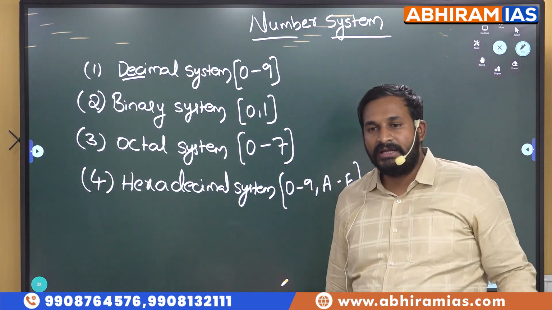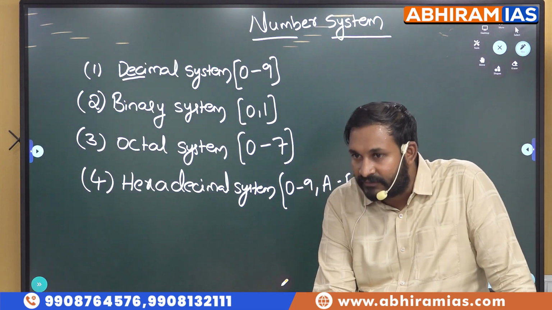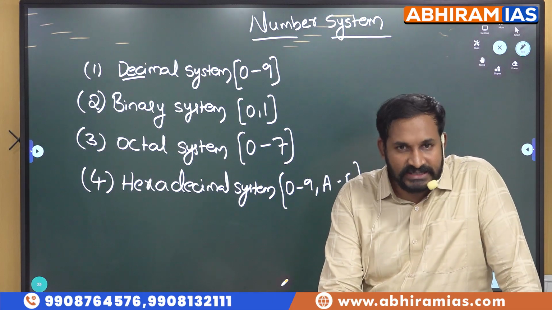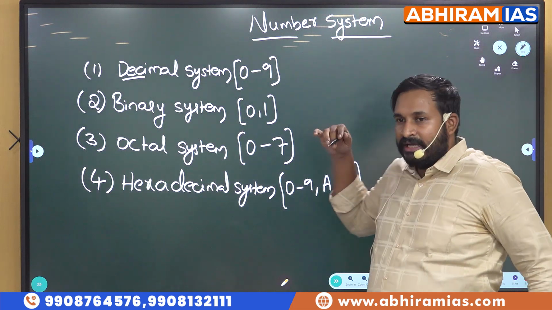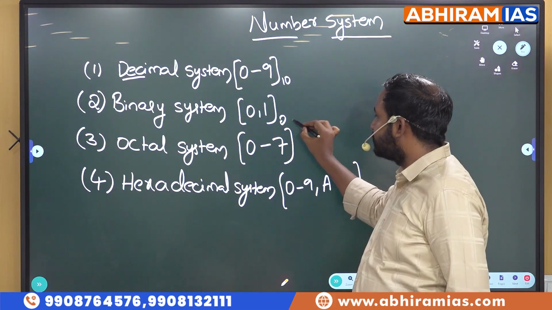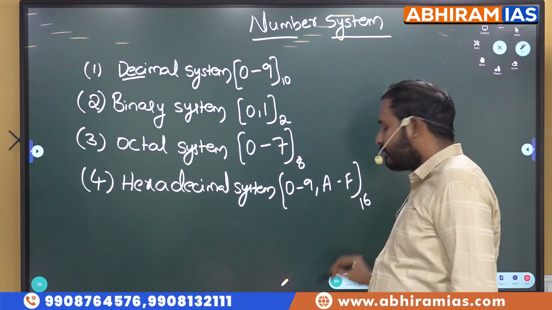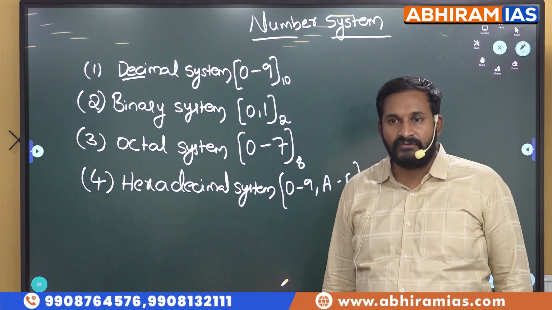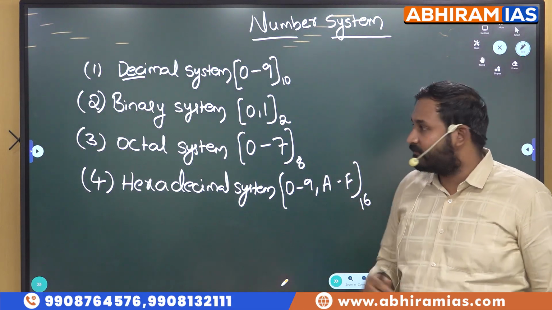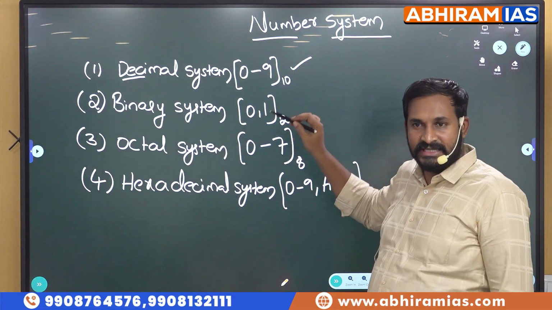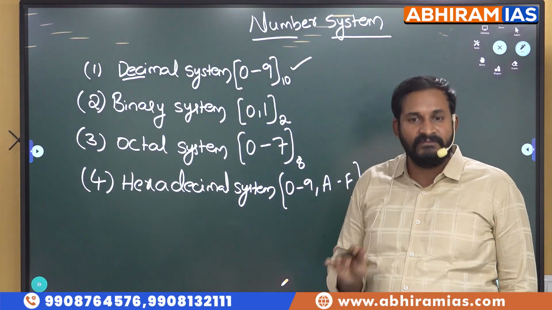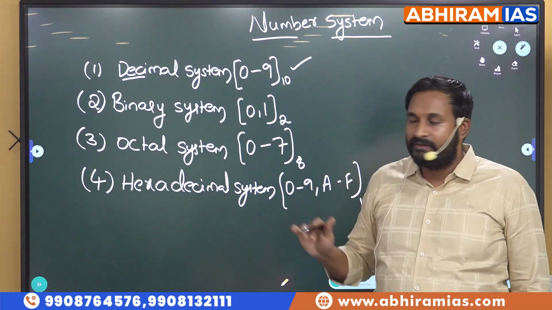But whatever numbers we are using in our day-to-day life, those numbers belong to which system? Decimal system. Actually, when you write any number, we need to use the base to represent what type of system it is. But in our day-to-day life, we use only decimal system. That is the reason we never use the base 10. Actually speaking, we should use the base 10, but we simply ignore that.